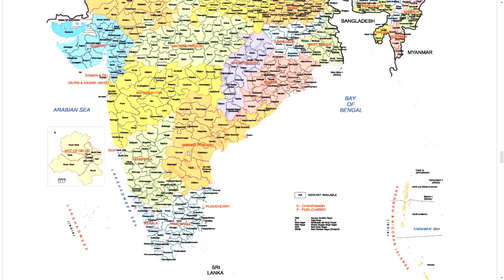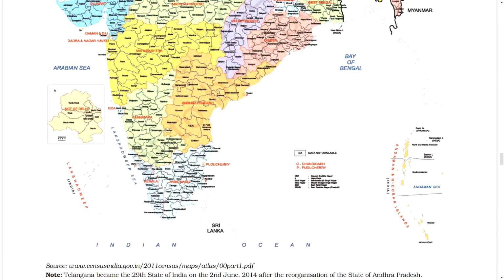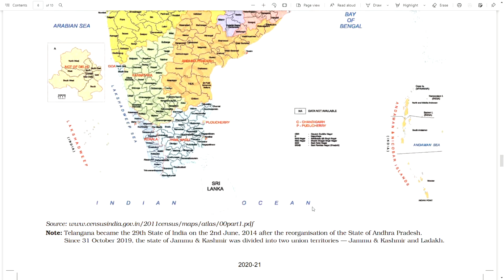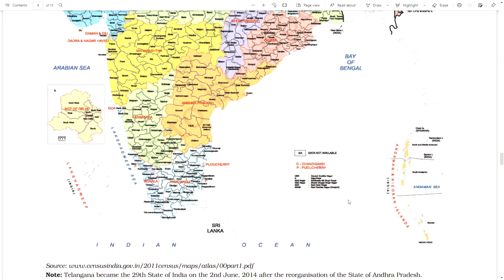Andhra Pradesh, Karnataka, Goa, Kerala, Tamil Nadu, Puducherry, Lakshadweep, India, Andaman and Nicobar Islands, India, Arabian Sea, Bay of Bengal, Indian Ocean, Sri Lanka, Lakshadweep Sea, Andaman Sea, C for Chandigarh, P for Puducherry. North of Delhi.